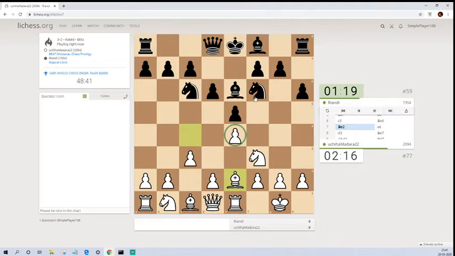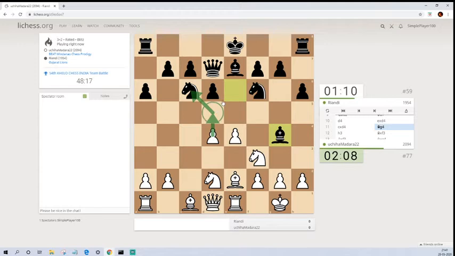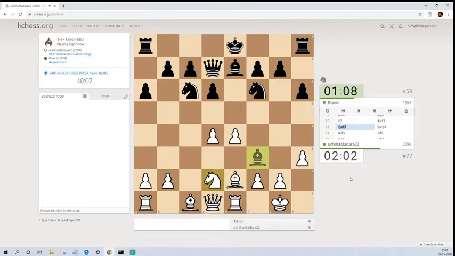I think this e4 pawn is now hanging, and knight can capture the e4 pawn. But anyways, a6 was played first, pawn d3, bishop e7, knight d2, queen d7, pawn to d4, pawn takes, and bishop to g4. Moving the bishop was one of the requirements of this current position because there is a threat of this d5 pawn, which will give a fork on c6 and the e6 square. So hence this bishop was played to g4, and after bishop g4, white played h3, trying to drive that bishop away. Bishop takes f3, knight takes f3.